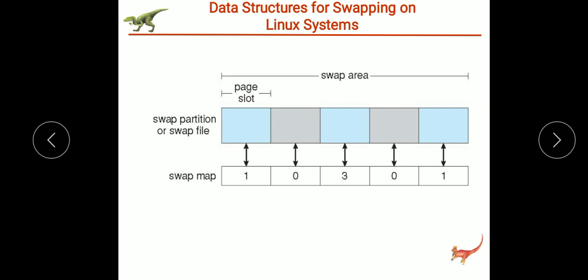So there are 3 different processes which share the page held in this page slot. So you can say that the page slot is available if and only if its corresponding counter is 0. Okay. So this is the data structure for swapping on Linux systems.